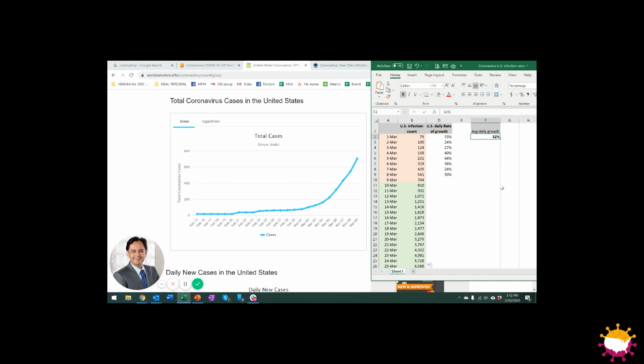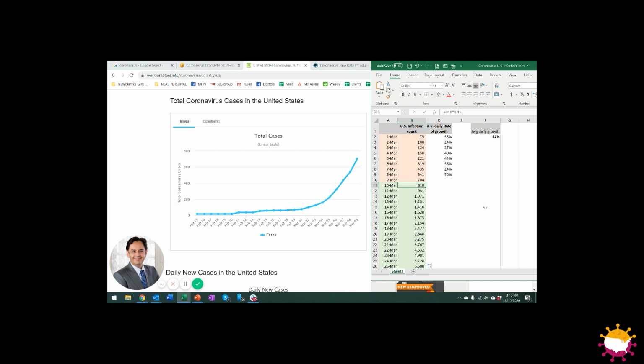Now, usually what we've seen is once you get to about 1,000 cases, there's a lot of hue and cry in other countries. So other countries like South Korea and Iran and to some extent Italy have managed to slow it down so that beyond the first initial growth curve, it does slow down a little bit. The daily average growth in South Korea tends to be between 10 and 15% a day because they're taking much more aggressive measures than we are. So I'm going to give you my best case scenario that tomorrow morning we start taking all of those measures and they are so aggressive that we go from 32% daily growth to 15% daily growth.